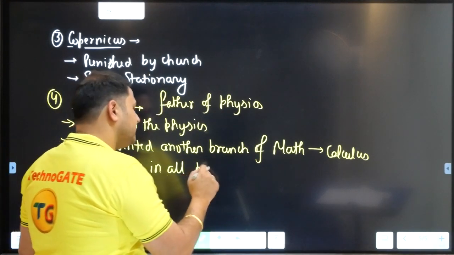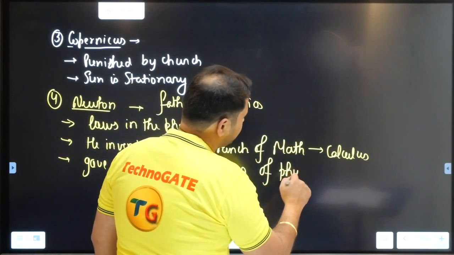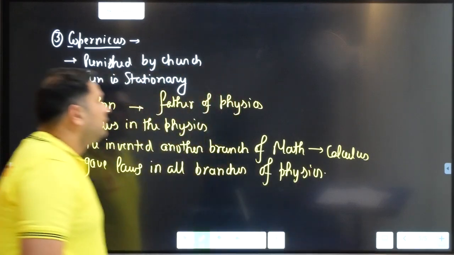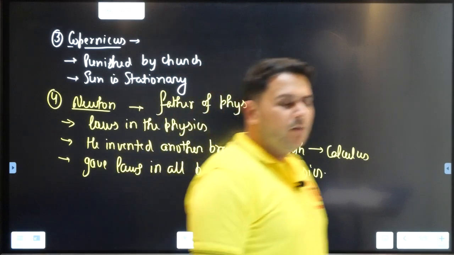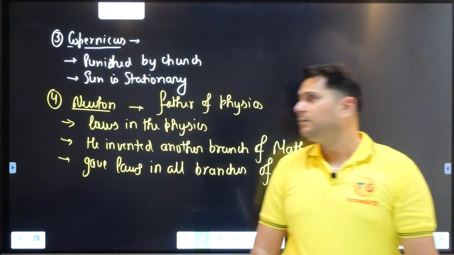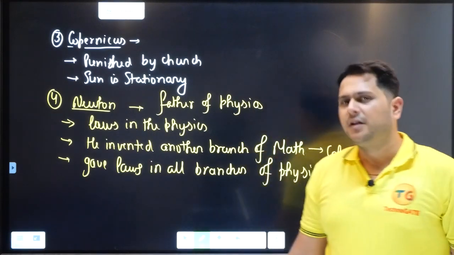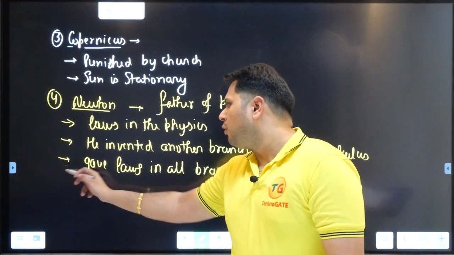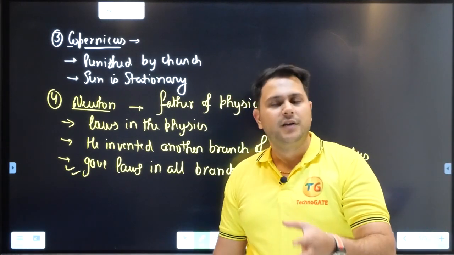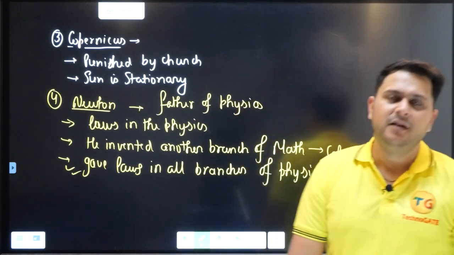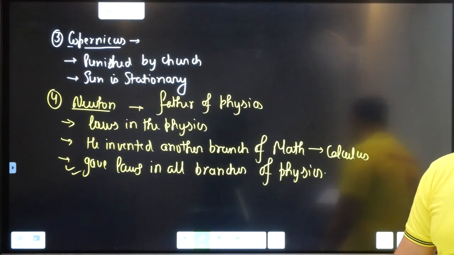All branches of physics. Alright, dear students. Now, till now what we studied, Copernicus and Newton. We are done with the two more fellows, right? Both of them were wonderful, both of them were very good, but Newton is known as the father of physics because we will be studying in the due course that all the laws of physics are formulated by Newton only, right? And calculus is entirely given by Newton. So I'm just setting aside, you people can note it down, and we will proceed further, right?